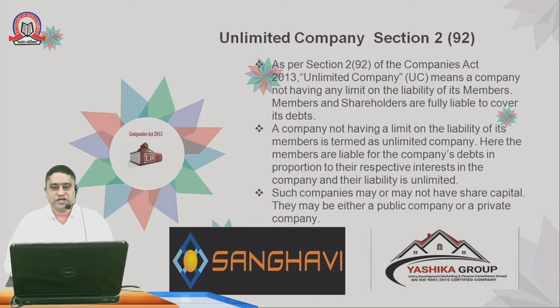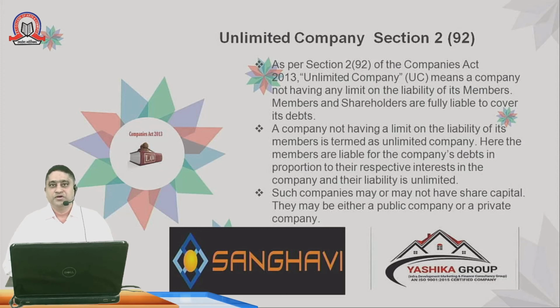Coming to the last one, that is Unlimited Company, which is defined under section 2 subsection 92 of the Companies Act 2013, meaning a company not having any limit on the liability of the members and shareholders, who are fully liable to cover its debt. Here the members are liable for the company's debt in proportion to their respective interest in the company, and the liability is unlimited in case of winding up. Such a company may or may not have share capital, and may be either a public company or a private company. The well-known unlimited companies listed under the Ministry of Corporate Affairs are Sanghvi Group and the Yashica groups.